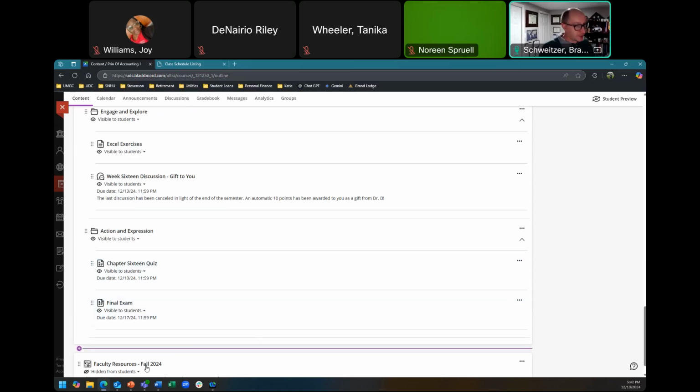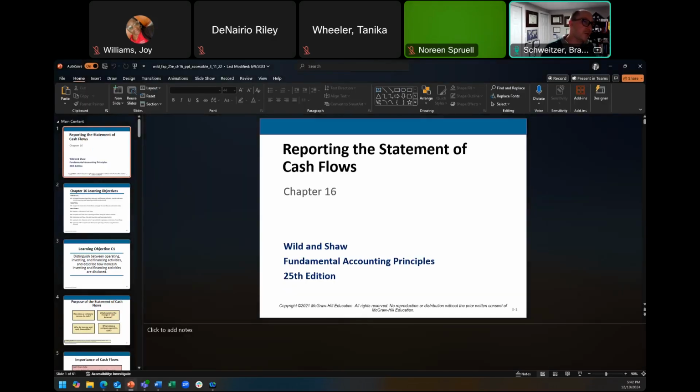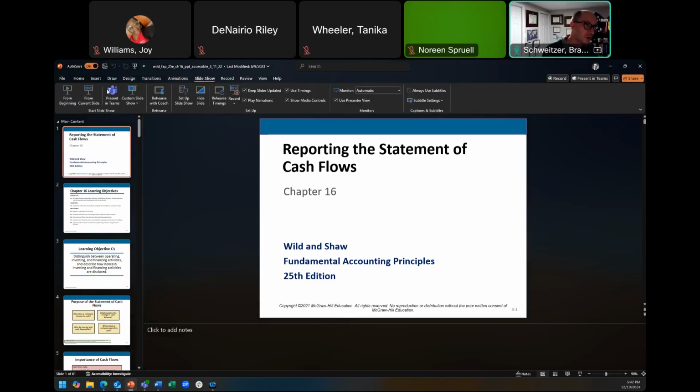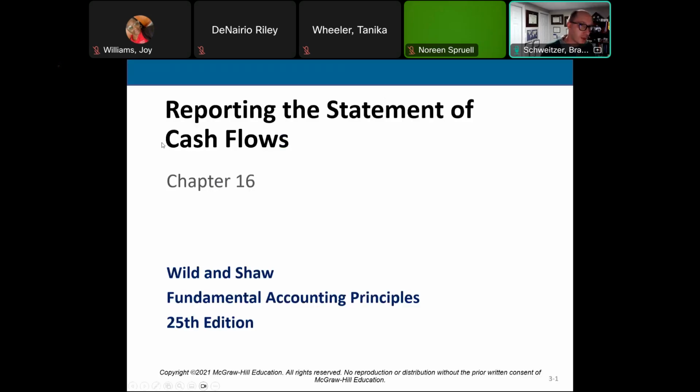So, having said all that, without further ado, let's jump into our last discussion of this course, and that's going to be on the statement of cash flows. The statement of cash flows is the last financial statement that we commonly deal with in business, and it's more of an analytical financial statement because it represents all of the cash coming into and out of the business. All it does is it tracks what's going on with your physical cash in the business.